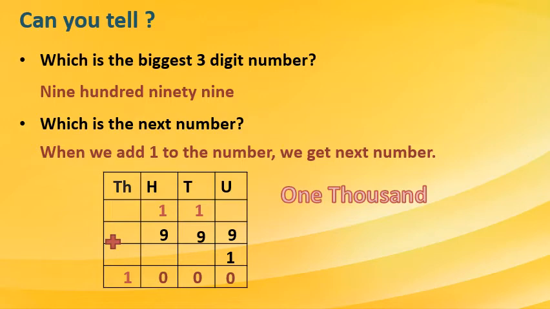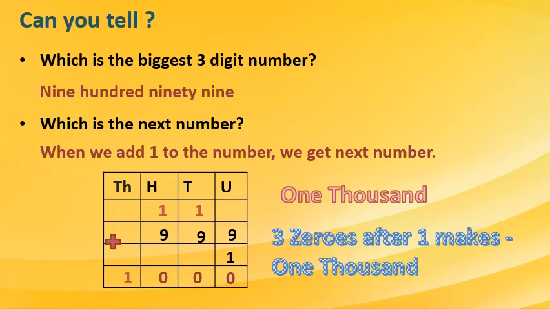Dear students, now how many zeros are there after 1? Yes, 3 zeros after 1 makes 1000. For 100, we are giving 2 zeros after 1. For 1000, we are giving 3 zeros after 1. Remember this. Now 1000 is a 4-digit number. Got this? Okay, we will move further.